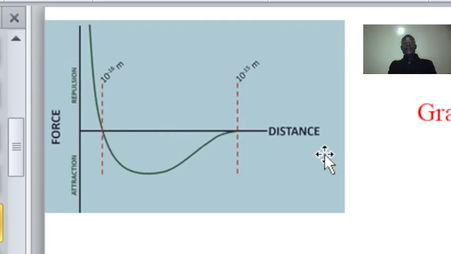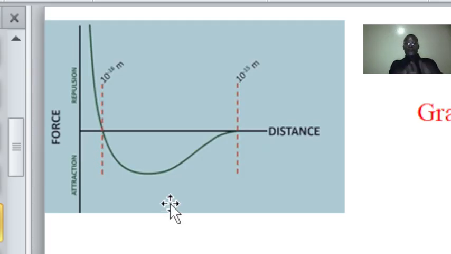Now, this one contradicts the electromagnetic force, where the closer the opposite charges are, the stronger the attraction, and the farther they are, the weaker the attraction. In this case, the farther they are, the stronger the attraction, and the closer they are, the weaker the attraction. And that can be scientifically evidenced by this graph here, where up there we have the repulsive, and then down here we have the attraction.